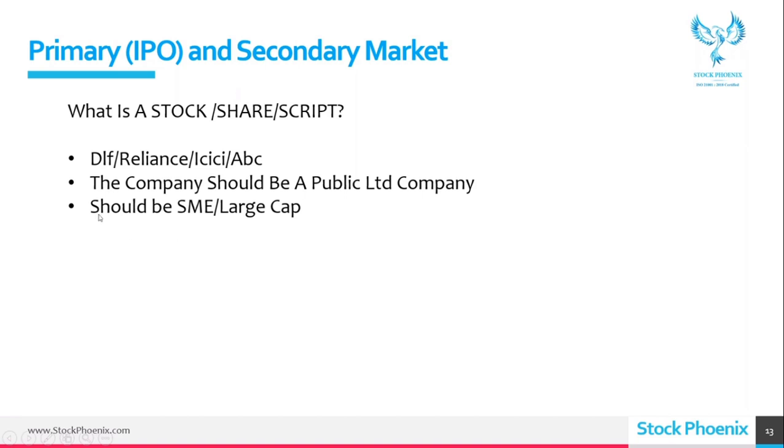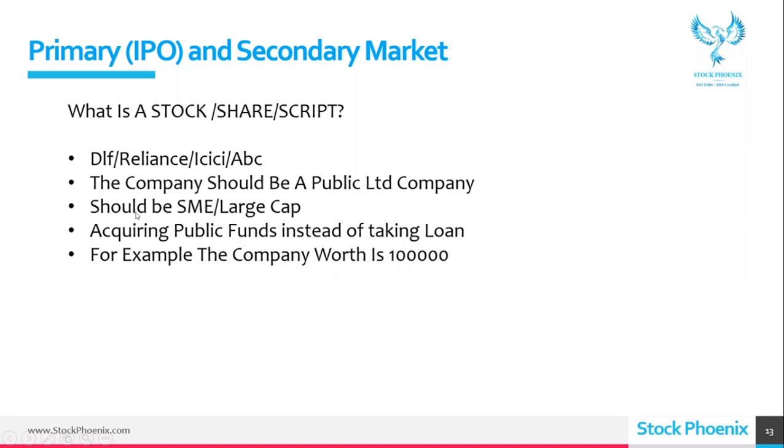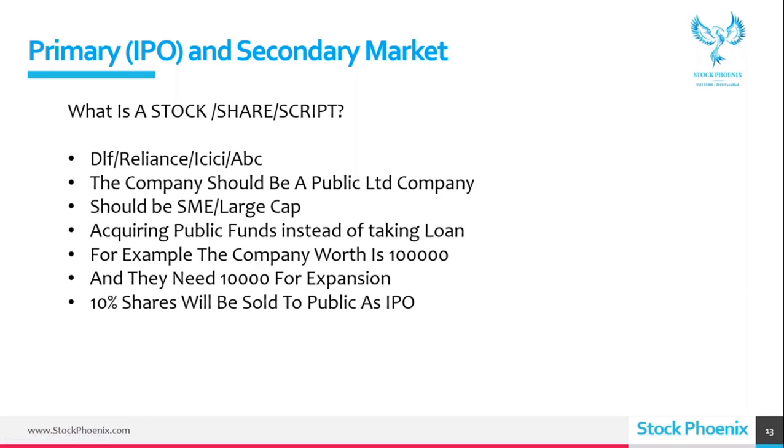Okay, let's come back to IPO. The company should be an SME, small medium enterprise, or a large cap, acquiring public funds instead of taking a loan. I told you already. For example, the company is worth 1 lakh and releases an IPO, and they need 10,000 for expansion. 10% of shares will be sold to the public as IPO because they need 10,000. Okay, so this is what an initial public offer is.